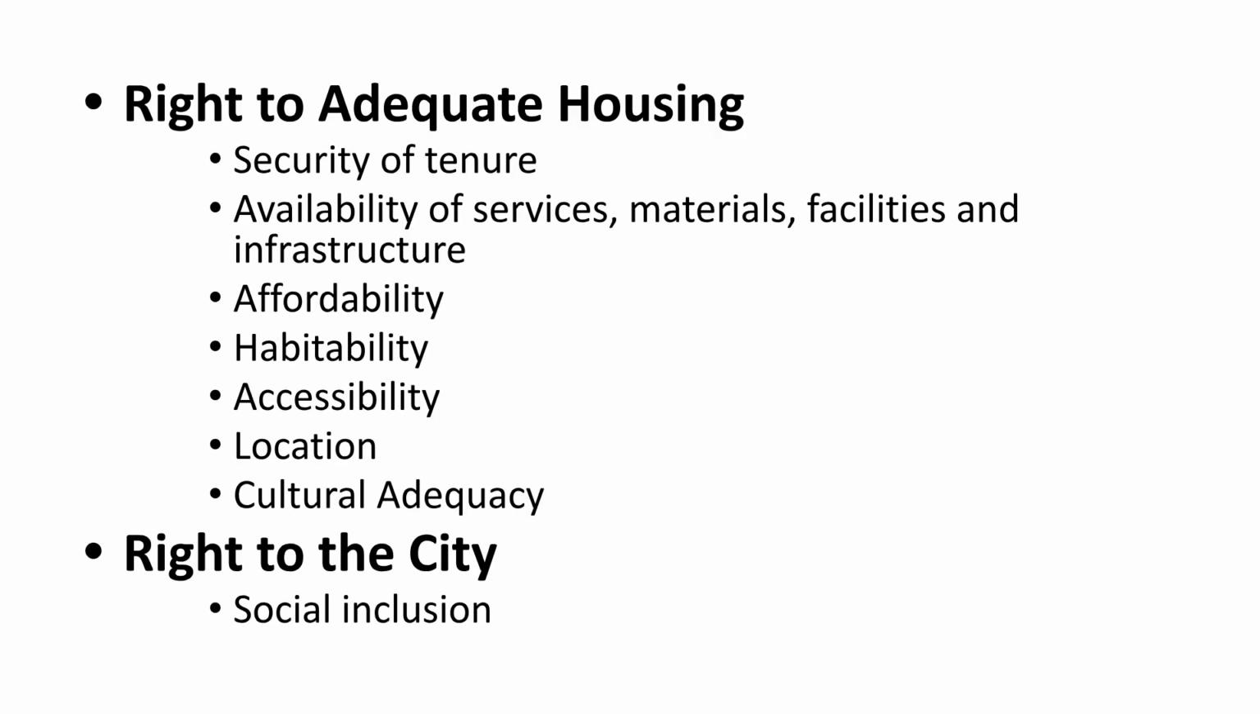The right to adequate housing encompasses 7 elements: security of tenure, availability of services and infrastructure, affordability, habitability, accessibility, location, and cultural adequacy. It also includes the right to the city, which focuses on social inclusion.